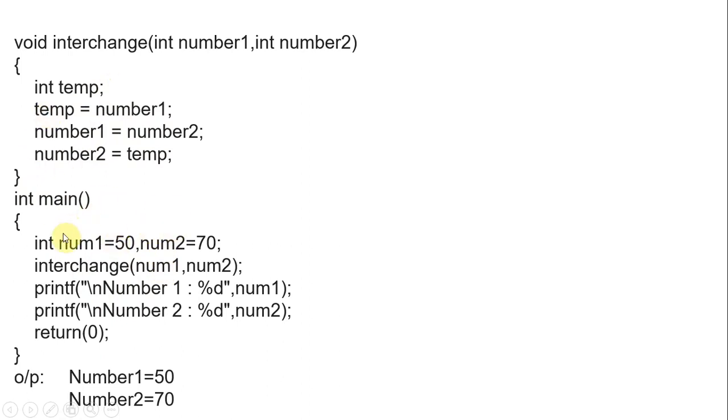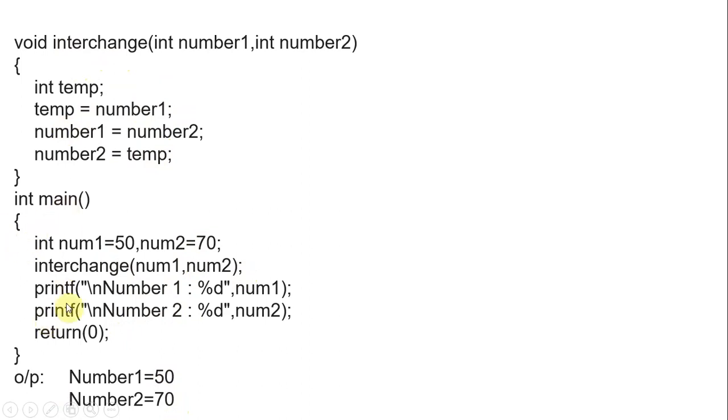In main, we give number1 equal to 50, number2 equal to 70. We are passing these two values to this method, where we perform swapping. After swapping, number1 becomes 70, number2 becomes 50. After completion of the method call, we print number1 and number2. In the output, we have number1 as 50, number2 as 70 only. But we did swapping in the interchange method.